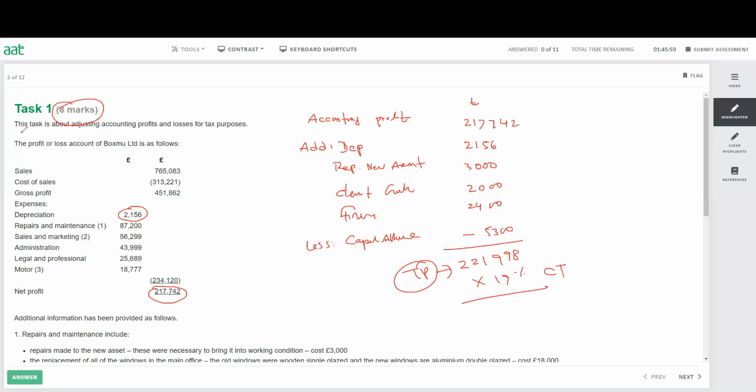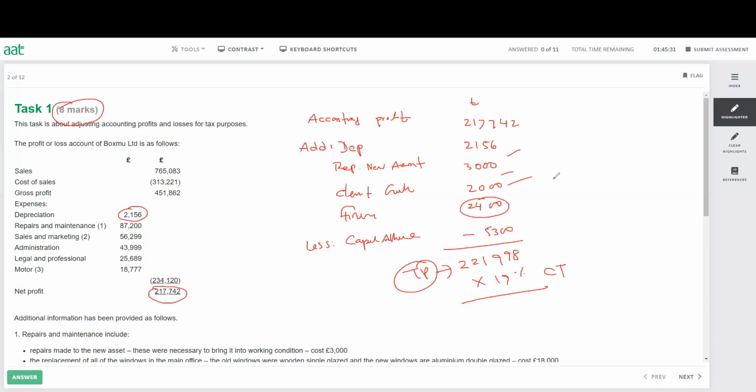Now, for example, when you do the question, let's say you've made only one mistake, for example the fine, you don't know what to do. Even if you get one entry wrong, you will lose only 1 mark. So don't think, okay, I don't know one thing, I'll lose the whole marks. Don't worry about that. You will have marks for every single separate entry. So don't waste too much time if you don't remember one entry. You can always move to the next one, and later on, if you have time, you can always come back.